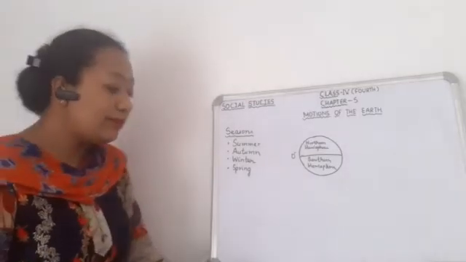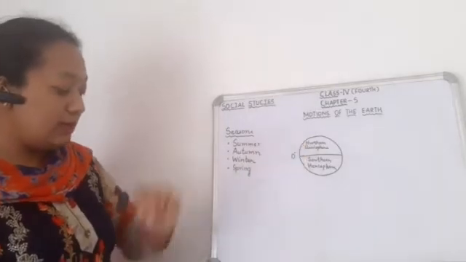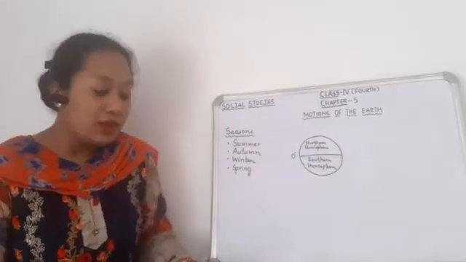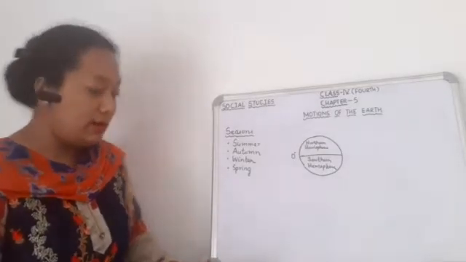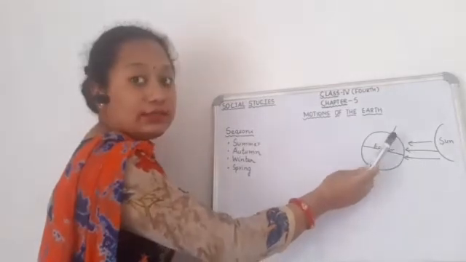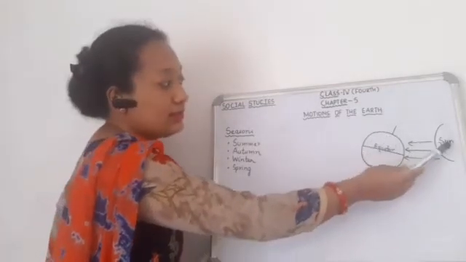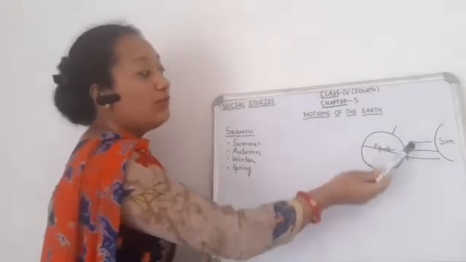Then next, coming upon summer in the northern hemisphere. Now if we see the northern hemisphere in summer season, when the north pole is tilted towards the sun. You can see this is the sun and the north pole is tilted towards the sun. So what will happen?